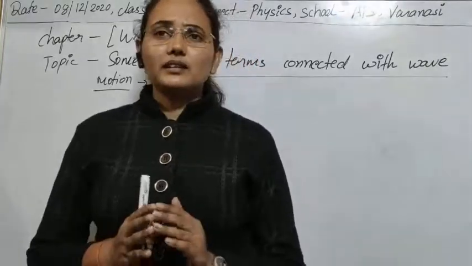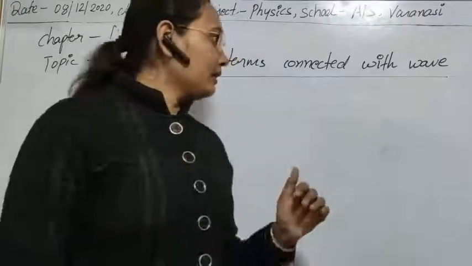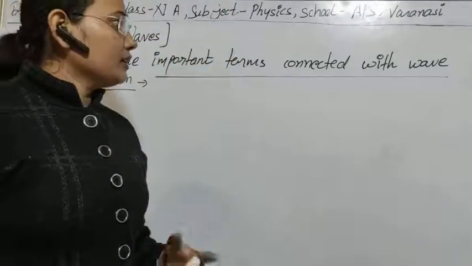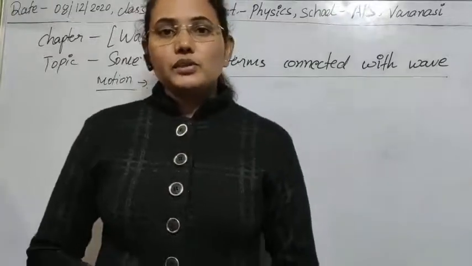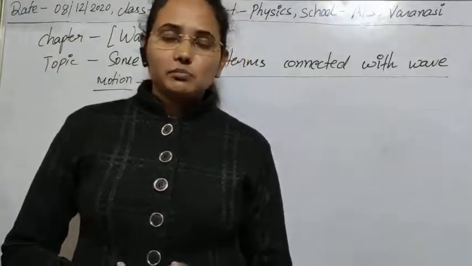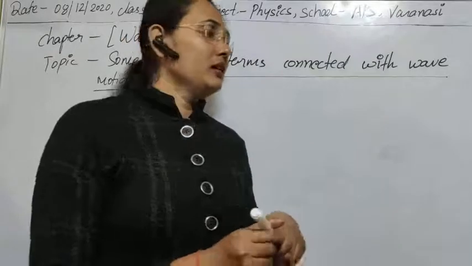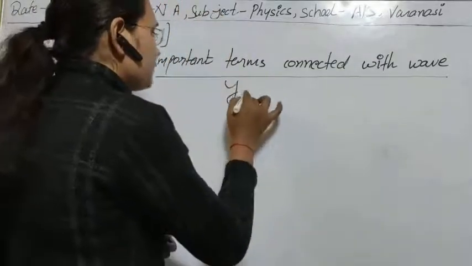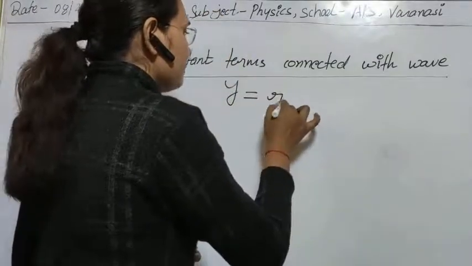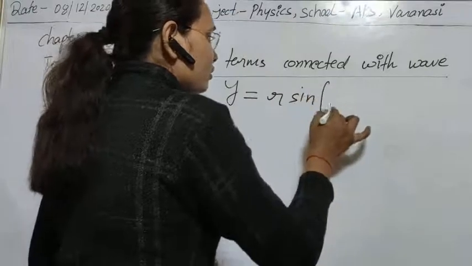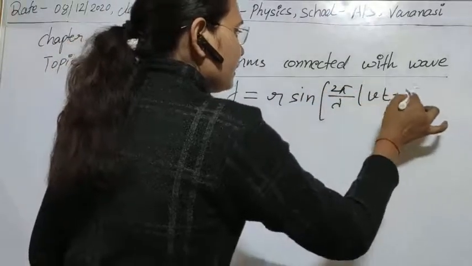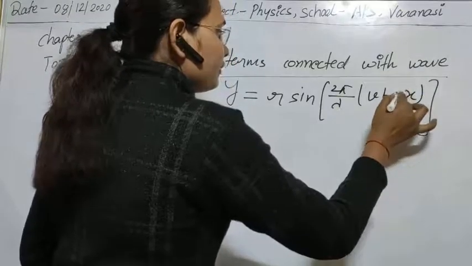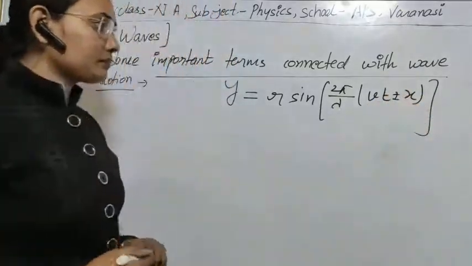The next topic we have to study is the concept of important terms connected with wave motion. A number of terms are used in the displacement equation of the wave motion. The displacement equation is given by sine or cosine, whichever you use, of (vt minus x), or plus or minus here.